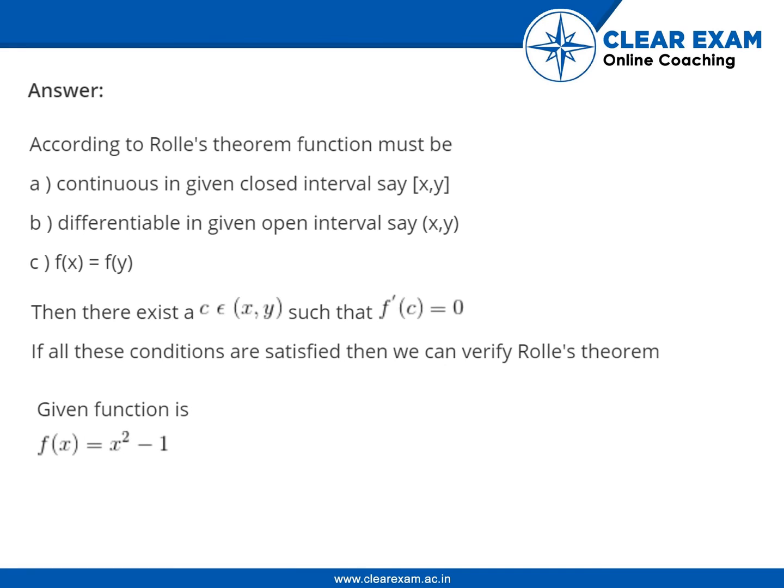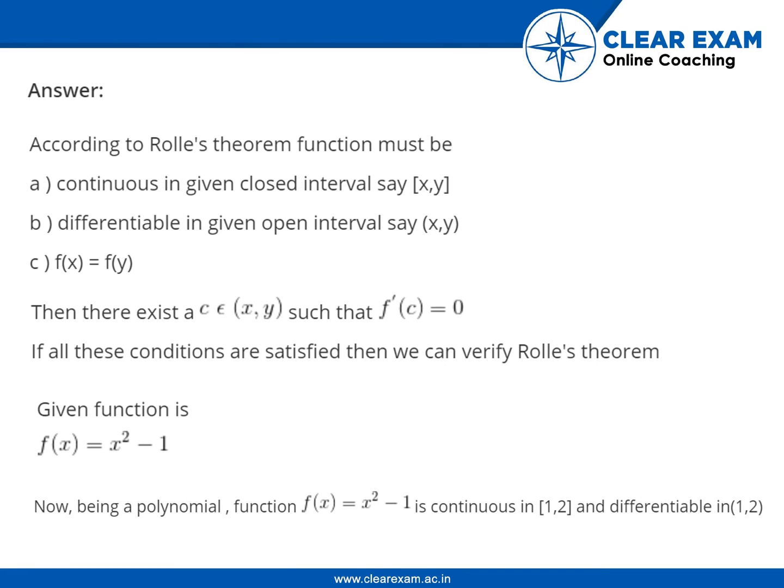Given function is f(x) is equal to x square minus 1. Now being a polynomial, the function f(x) is equal to x square minus 1 is continuous in the closed interval [1, 2] and differentiable in the open interval (1, 2).